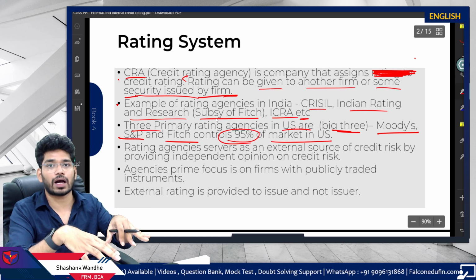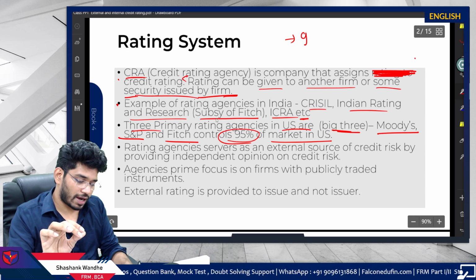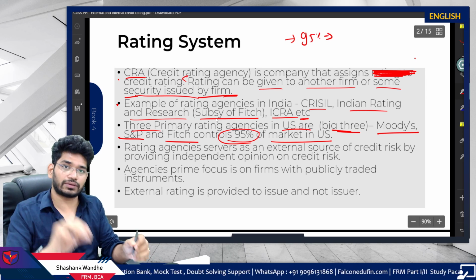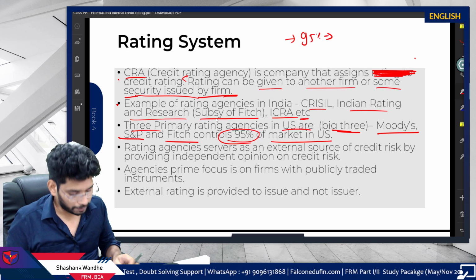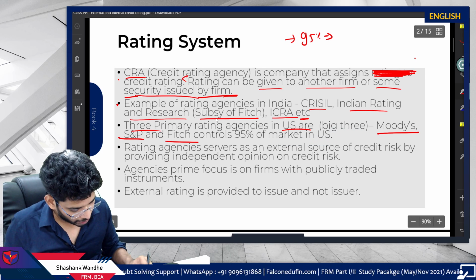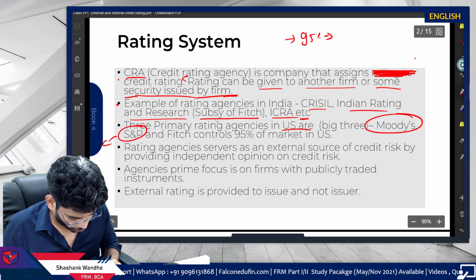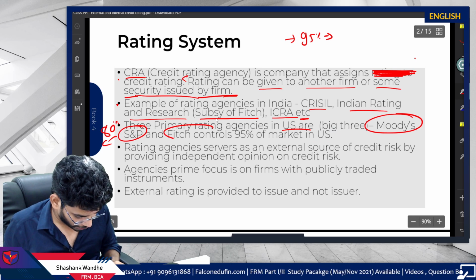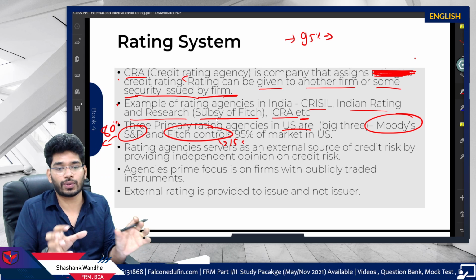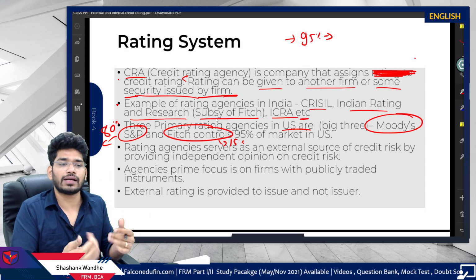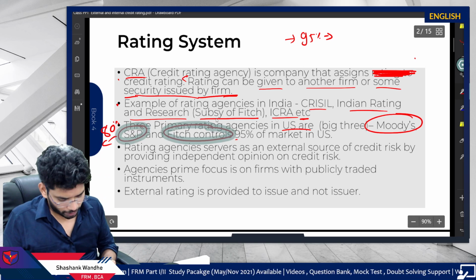So if you select a random bond, there is a 95% chance this particular bond is rated by one of these agencies. Moody's and S&P together control over 80% of the market, and Fitch controls over 15%. Just for the information.